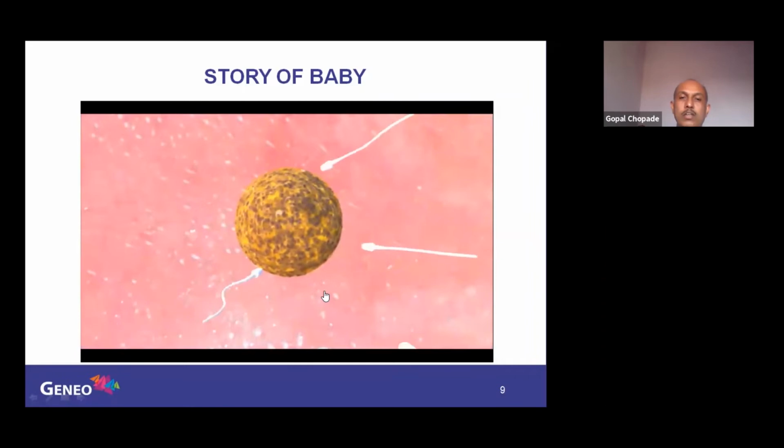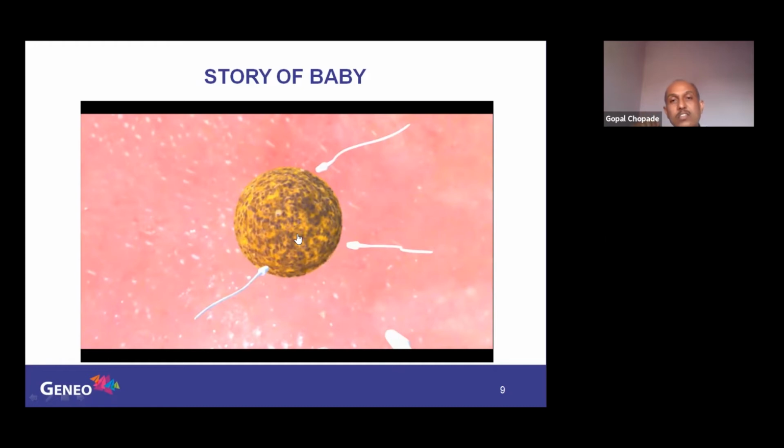See, now here, one egg is there, which is surrounded by millions of sperm. Here, four are showing. Out of these, only one sperm will fuse with this single egg. And you can even see the size.